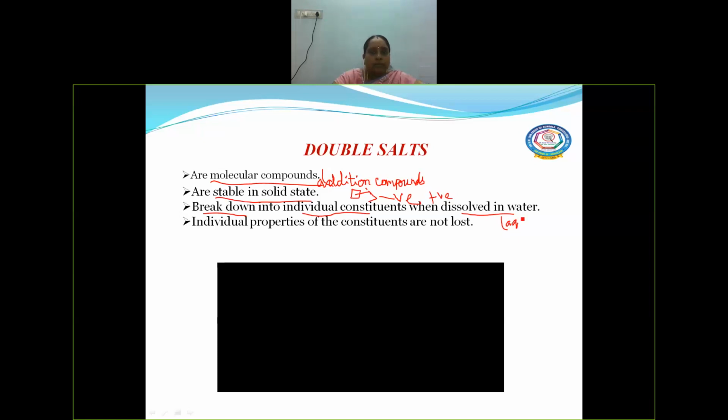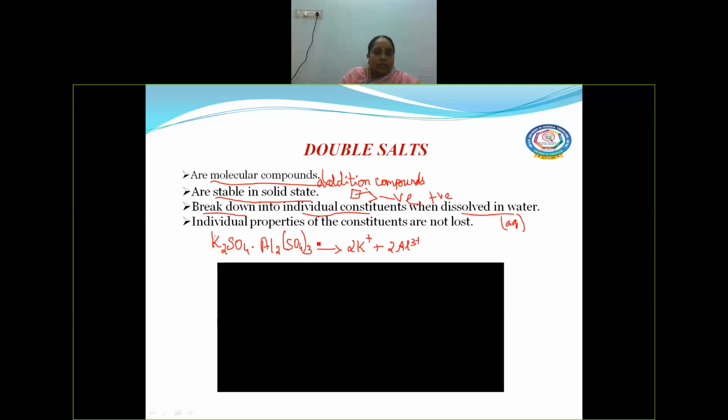Okay, aqueous. And when it is dissolved, it produces the individual ions, right? And those individual ions will have their individual property. For example, if we have the double salt, K2SO4 and Al2(SO4)3, right? When it is getting dissociated, we will get 2 K plus ions and 2 Al3 plus ions, and